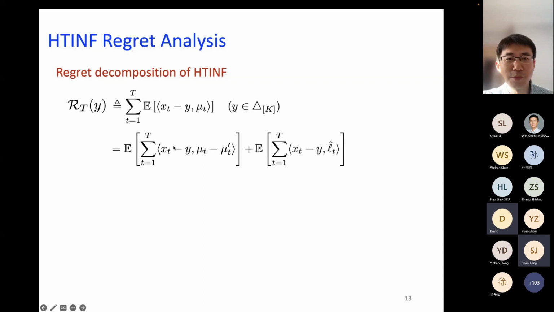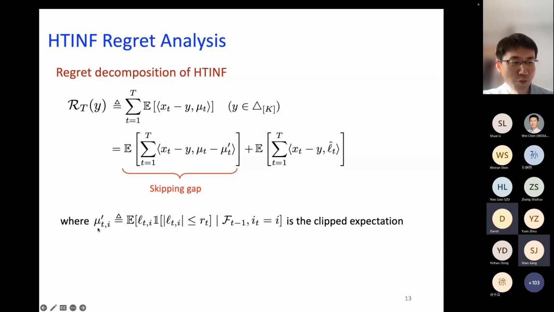Then we decompose that by introducing this mu prime, which is this. The high level idea is that mu prime is the expectation under clipping, so it's the clipped expectation. This is just by adding and subtracting, there's nothing fancy. We call the first term the skipping gap, and this is because in our loss estimation step we skip some of the potentially large loss samples. And then we call the second term the FTRL error.